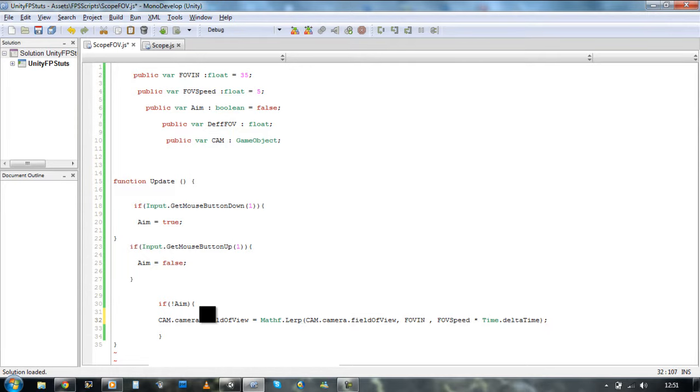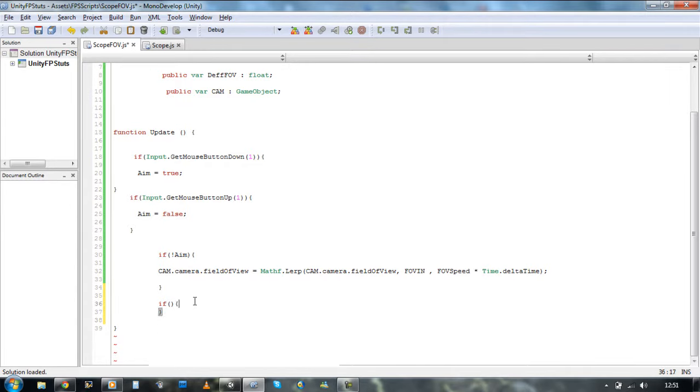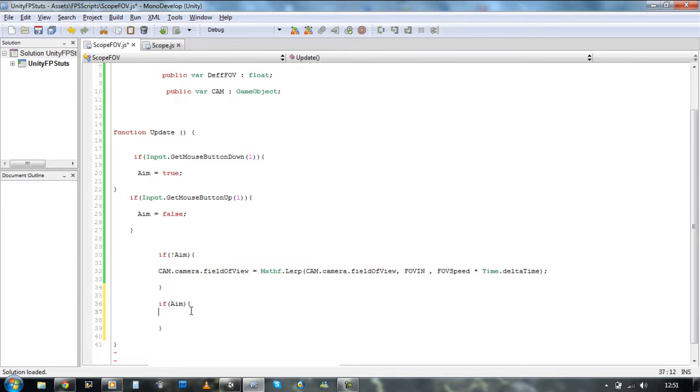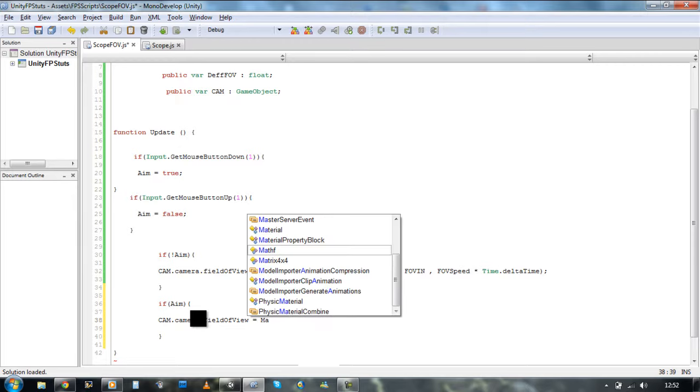We're going to close that off, save it, and now we're going to do the same thing for the false value. So let's make a new if statement. If, open bracket, close bracket, open curly brace, and close curly brace. Right. If aim, if it's still false, we want to put cam dot camera dot field of view equals Mathf dot Lerp,